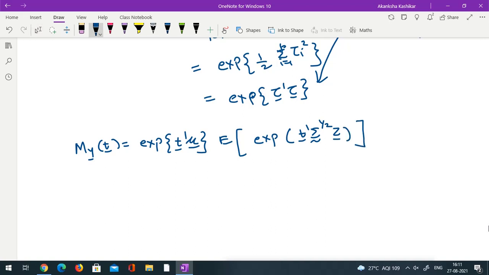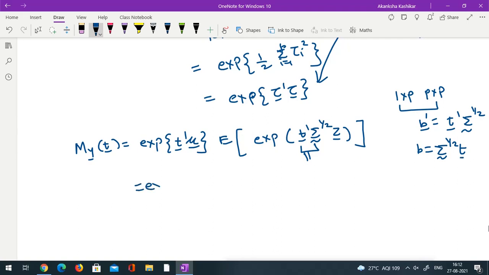Let me give this t prime sigma raised to half a new name. What is the order? t prime is 1 cross p, sigma raised to half is p cross p, so the order is again 1 cross p. Let me call it b prime. So b prime is t prime sigma raised to half, which means b is sigma raised to half t.